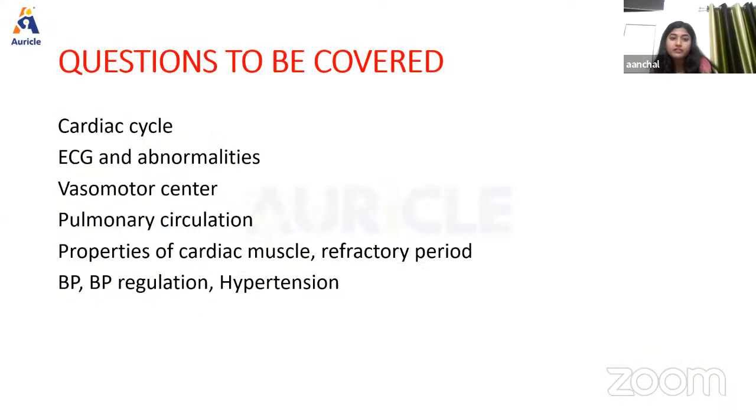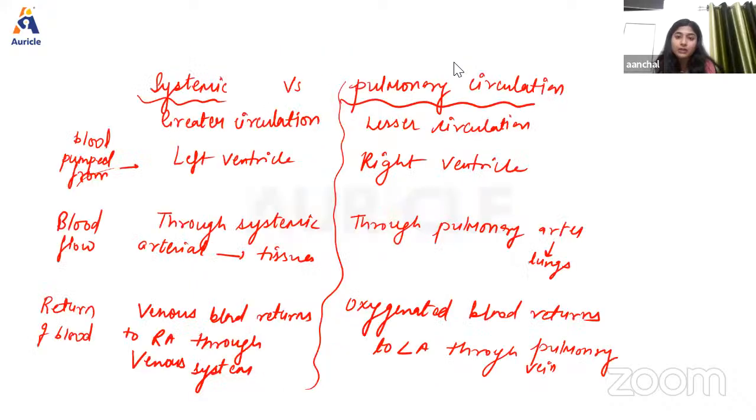So we have covered cardiac cycle, ECG abnormalities, ECG, vasomotor center, pulmonary circulation, systemic circulation, properties of cardiac muscle, refractory period, BP regulation, and hypertension. So this is all about today's important topics. Two more classes are there over CVS. So I hope you find this class helpful.